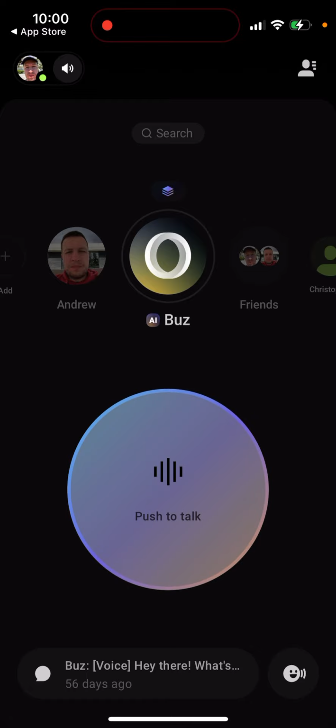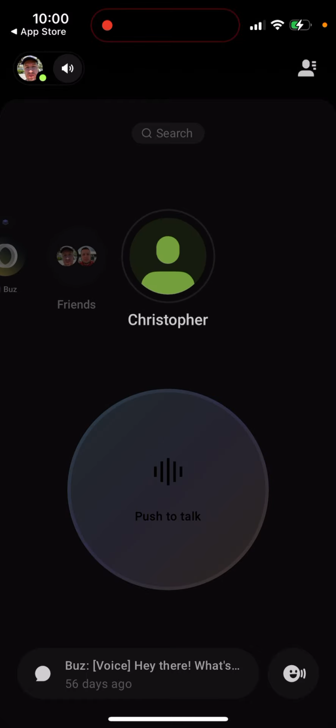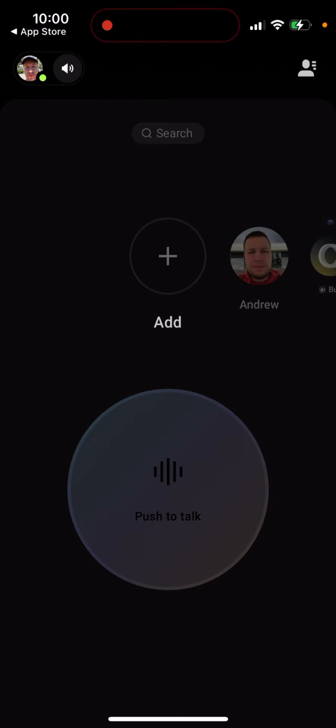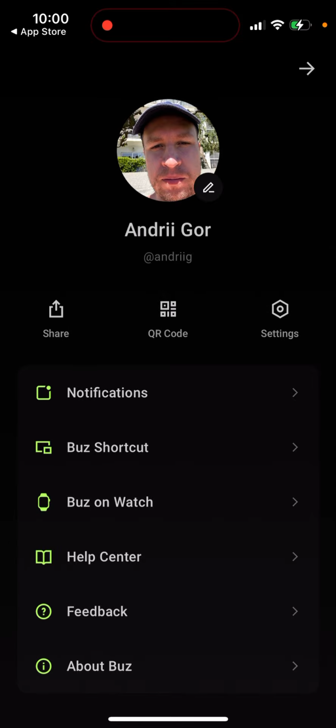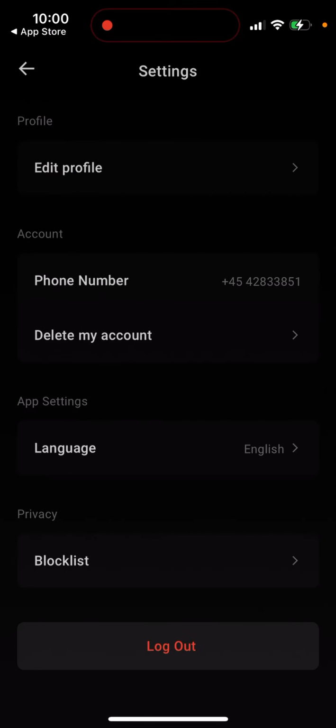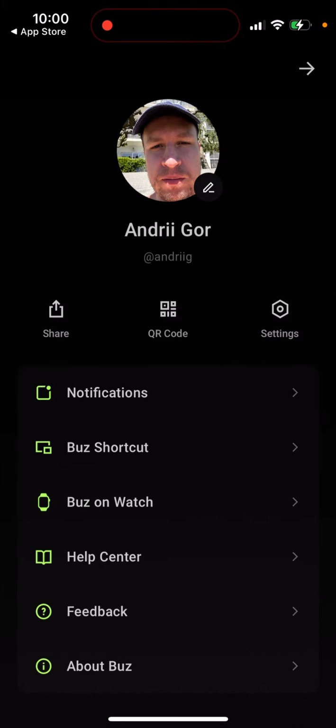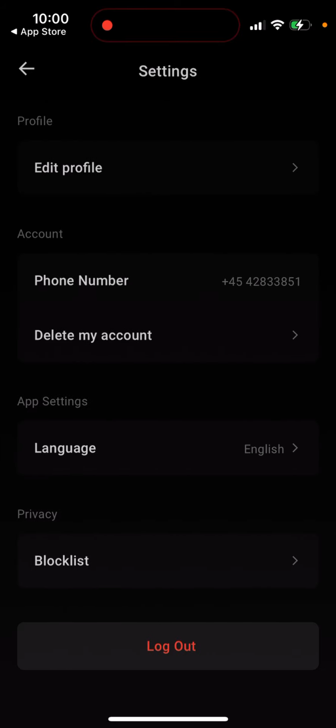Then you can see all of the details. Then you can create groups. You can add friends. Settings: you can manage or delete your account, edit your profile. You can just easily sign up with your phone number, and yeah, that's how this app works.